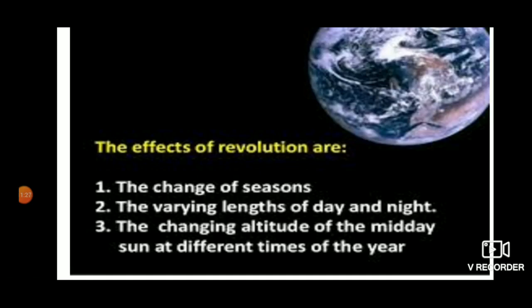When the northern hemisphere tilts toward the sun for a period of 6 months, it gets more sun and heat, hence it is summer in the northern hemisphere. And since the southern hemisphere is at that time tilted away from the sun, it is winter in the southern hemisphere. When the northern hemisphere tilts away from the sun for a period of 6 months, it gets less heat and sun. So it is winter in the northern hemisphere. Since the southern hemisphere is at that time tilted towards the sun, it is summer in the southern hemisphere.